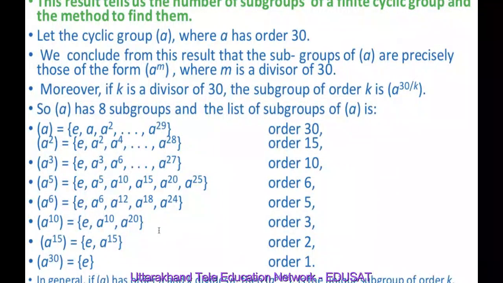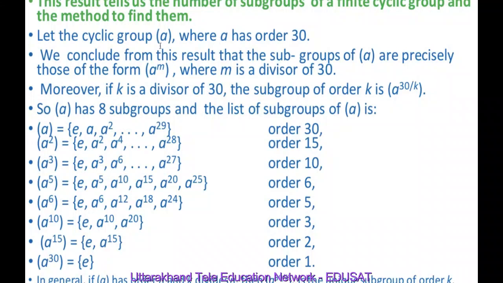So this result tells us the number of subgroups of a finite cyclic group and the method to find them. We will demonstrate it with the help of an example. Let the cyclic group be generated by A, where A has order 30.